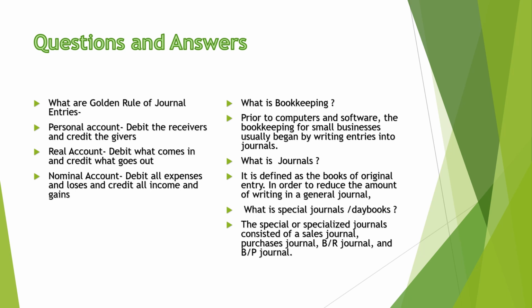Like for recording credit sales, a sales book is maintained. For recording credit purchases, a purchase book is maintained. Then the bills receivable book and the bills payable book. Likewise, sales returns and purchase returns books are maintained. So the basic purpose is to reduce the burden of the main book.